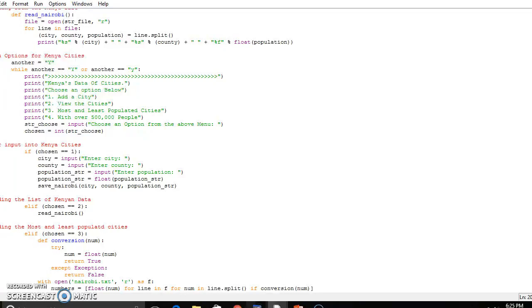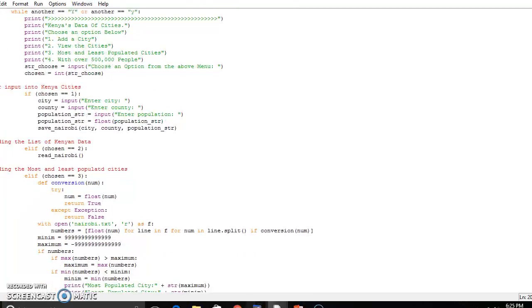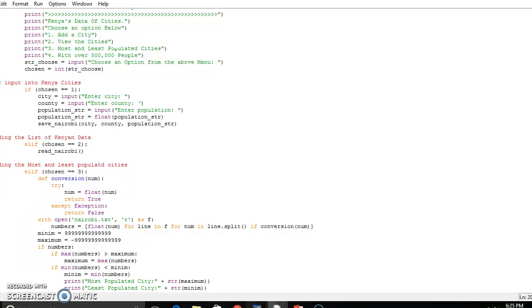Population should be string. Then by reading the list of Kenyan data, choosing number two should read Mombasa. By finding the most and the least populated cities, when you choose three, it should give you the conversion of numerals, whereby it's below the first one.